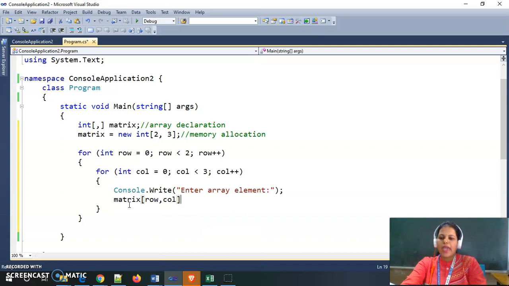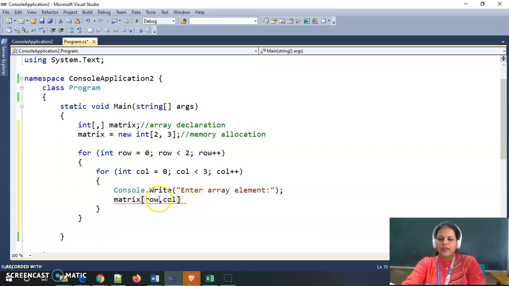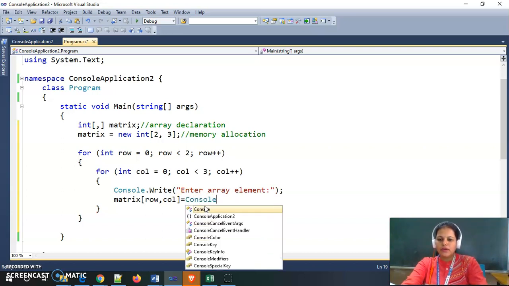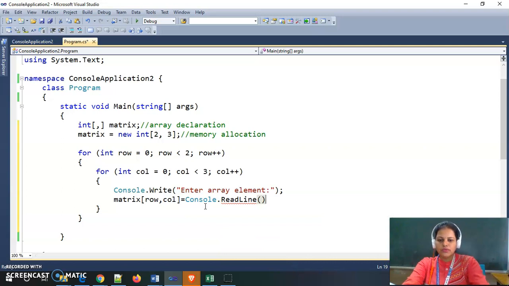So in this way we access the elements of a two-dimensional array. We need to give both the index, row index as well as column index. I need to store the value which is given by the user at execution time. So I am giving here Console.ReadLine to accept the value from the user.